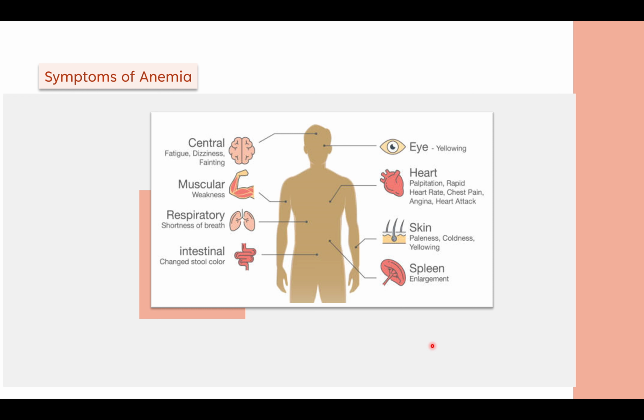Then in intestinal symptoms, we can see there is a change in color. Then we have the eyes, the spleen, and the skin. Related to the heart, the basic symptoms are palpitations, rapid heartbeat, chest pain, angina, and heart attacks. These are the severe symptoms of a person being anemic, wherein the hemoglobin level is severely affected. Then the next symptom is spleen enlargement. Then yellowing of eyes, yellowing of skin, and paleness of skin are again other symptoms of a person being anemic.